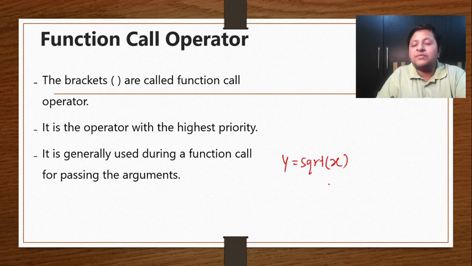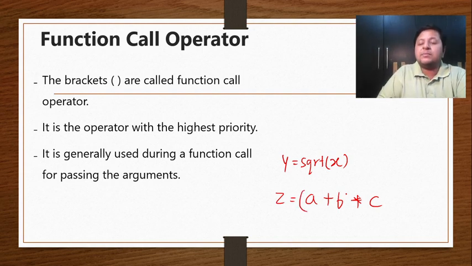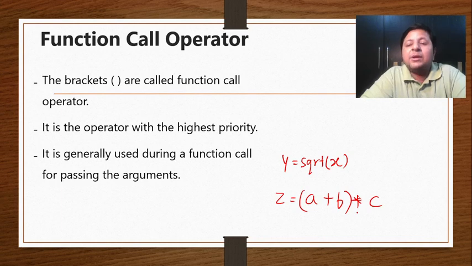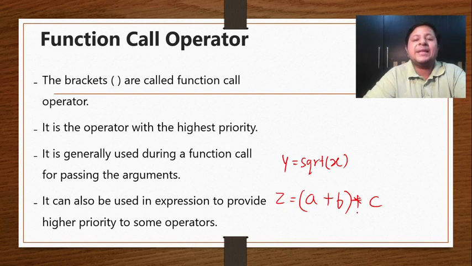There is one more use of this when we work with the expression. So suppose I want to say, let's say z is equal to a plus b into c. Now as per priority, your multiplication will be done first. But suppose I want the addition to be done first, I can put that a plus b in bracket. And bracket being the highest priority, a plus b will be done first. So that's another advantage of function call operator. It can also be used in expression to provide higher priority to some of the operators. So here my addition operator is being provided with the higher priority as compared to multiplication, and that is how I can use the function call operator.